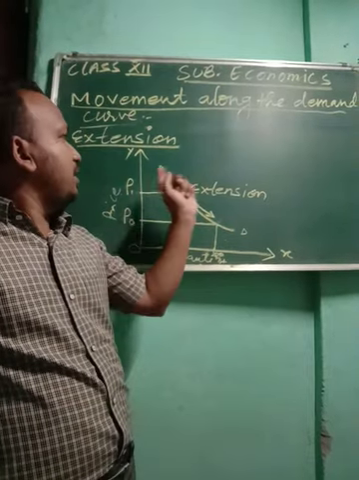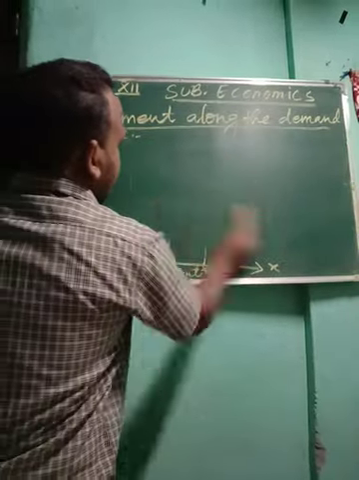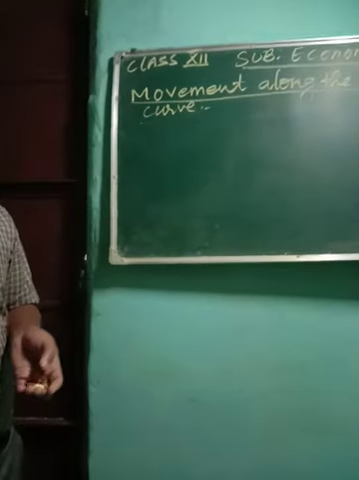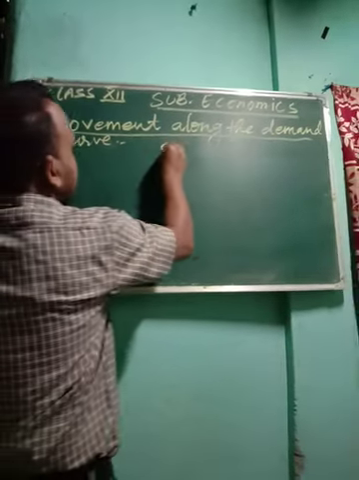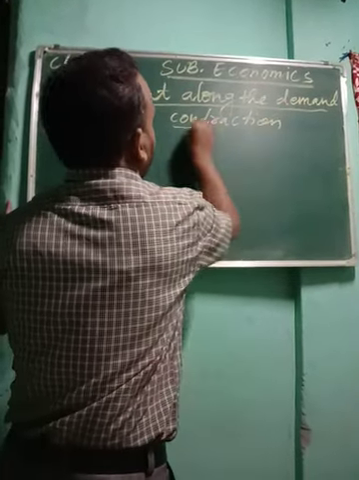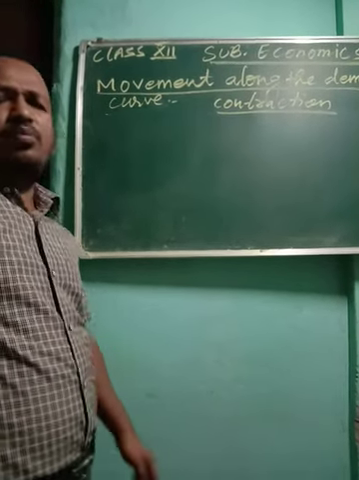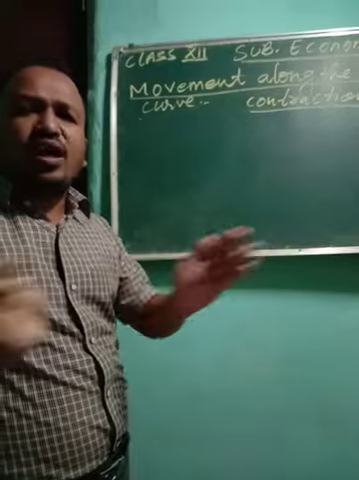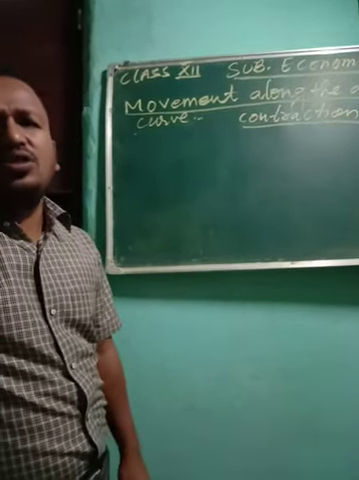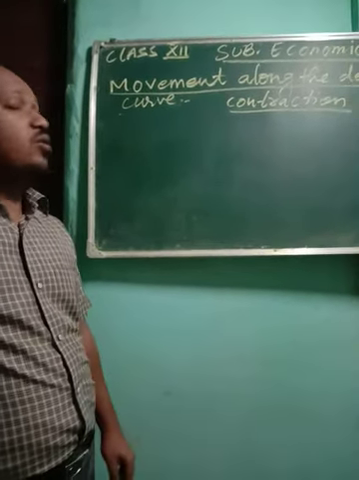Now the next thing we are going to see is contraction. Now let's talk about contraction. In contraction, as I've said, a similar type of phenomenon will take place. Contraction means the demand of any commodity is likely to decrease. Naturally, this happens when the price of the commodity increases.